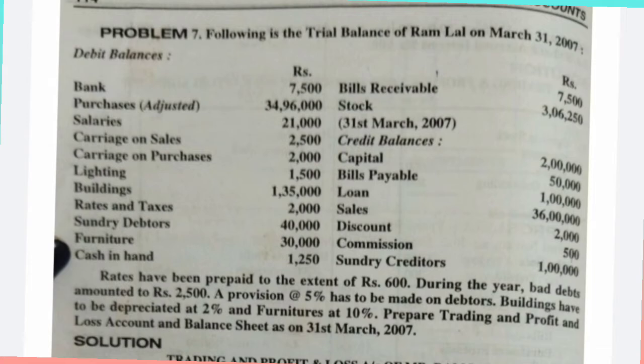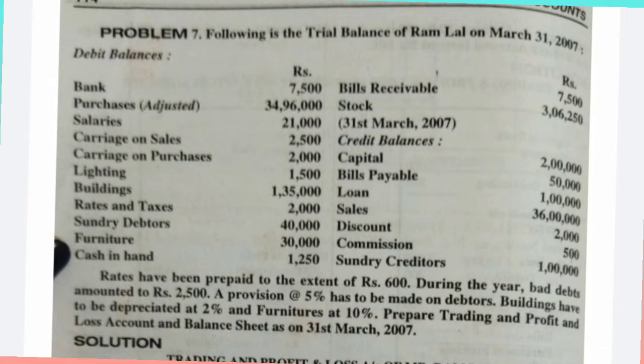Since these are credit balances, discount and commission are discount received and commission received, that is, income or gain we have received. So these will come under the P&L account credit side. Sundry creditors, it is a liability, so balance sheet liability side.